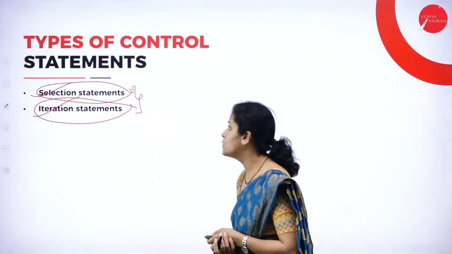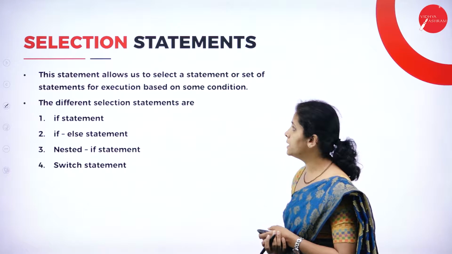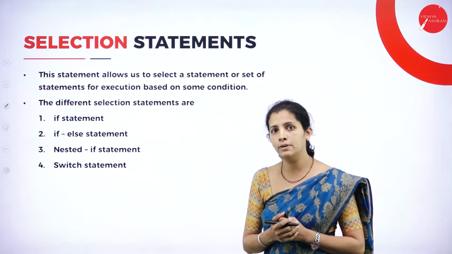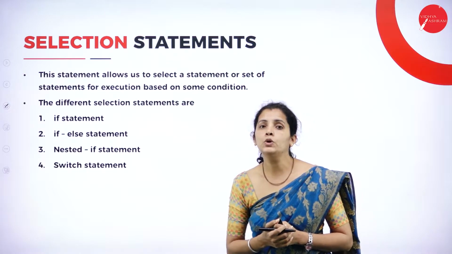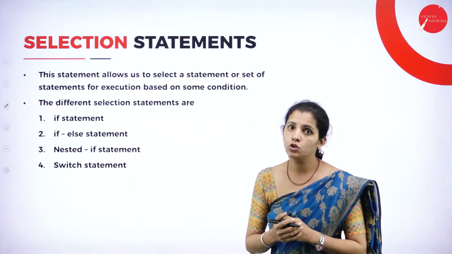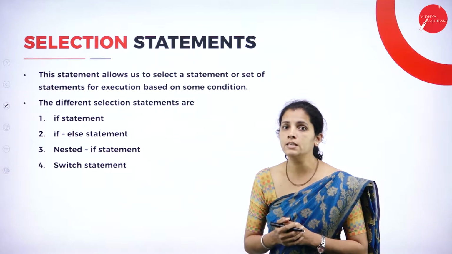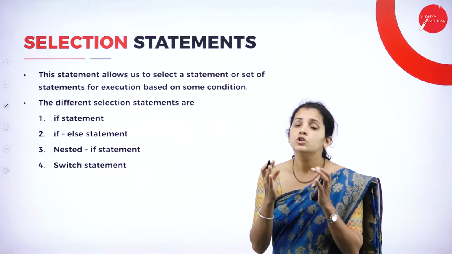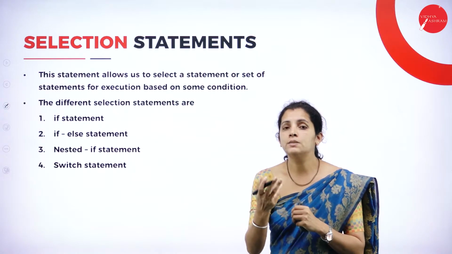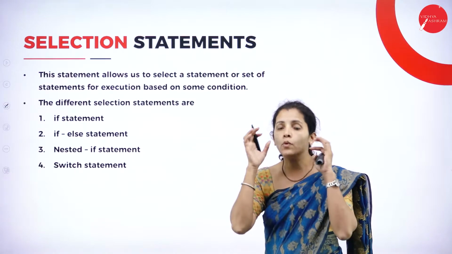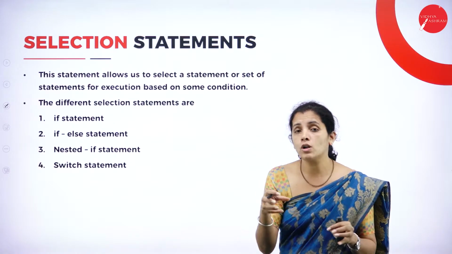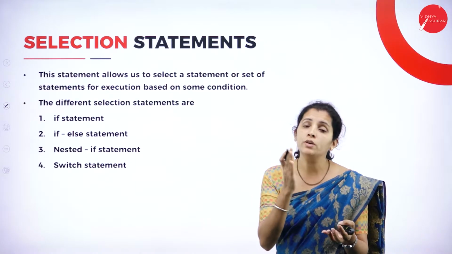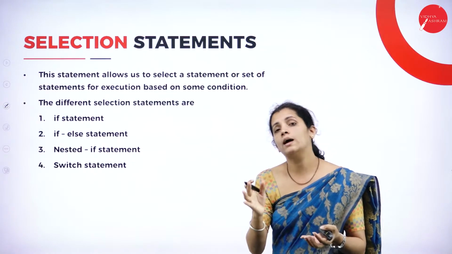So let's see what a selection statement is. For example, think that I'm going to visit a cloth shop in order to purchase cloth. The job of the shopkeeper is to display the cloth. Now I'm going to select which cloth I want to buy, that means which cloth is going to suit me, and that cloth I'm going to buy.